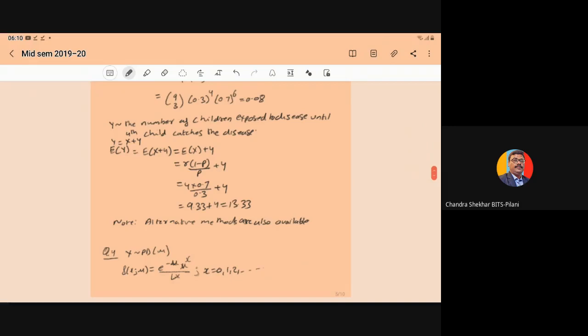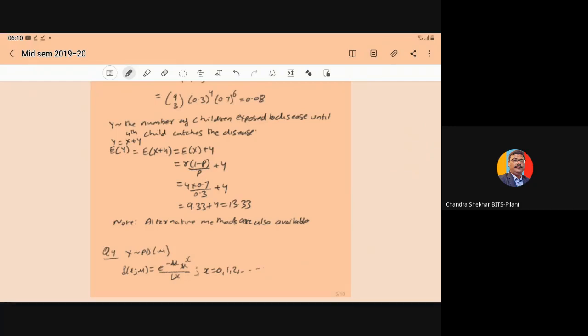So here let Y represent the number of children exposed to the disease until the fourth child catches the disease. So here Y is equal to X plus 4, because we want the fourth child to catch the disease, and X will be those who do not catch the disease. So the total number of children will become X plus 4. So Y is equal to X plus 4.